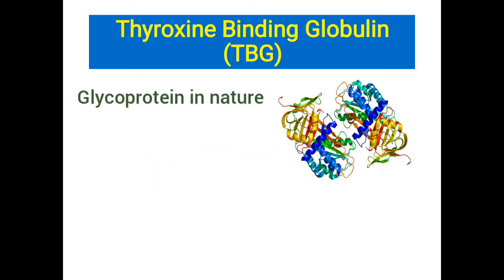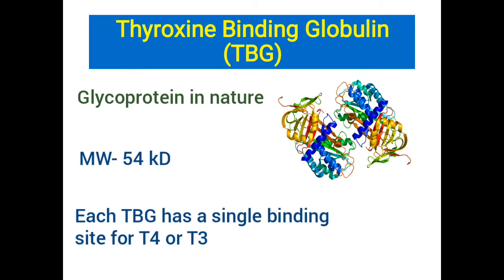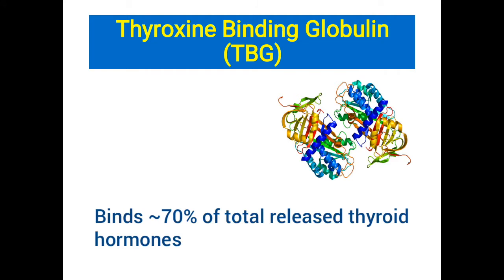Thyroxine binding globulin or TBG. It is glycoprotein in nature, composed of a single 54 kilodalton polypeptide chain. Each TBG molecule has a single binding site for T4 or T3. It is the major plasma protein that binds approximately 70% of total released thyroid hormones.